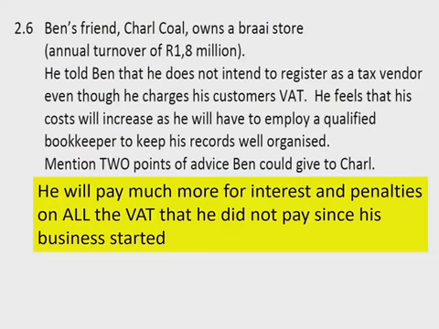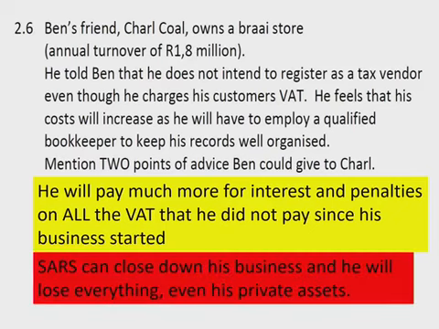He's responsible for that VAT and any interest and penalties on those amounts. And then what can SARS do? SARS can close his business and he can lose everything, and they can even claim from his private assets. So the distinction between business and the affairs of the owner no longer applies, because he has enriched himself.